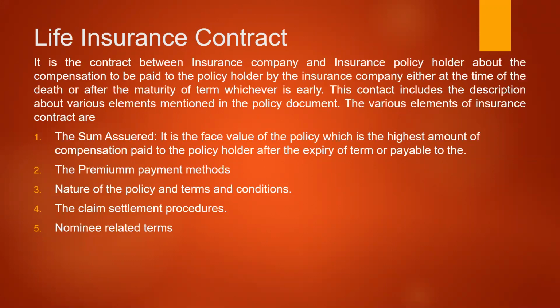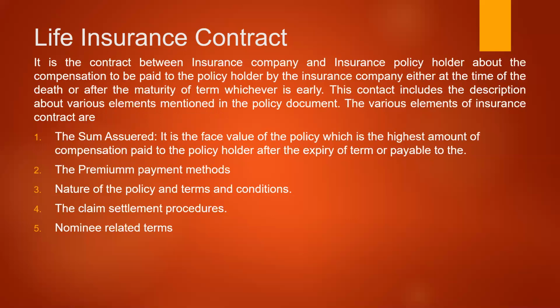That is, the contract always talks about a compensation to be made. In case of a life insurance contract, the insurance company is compensating the loss or the death that happened to the policy holder. At the time of death, the dependents are compensated, or after the maturity of the term, the policy holder is compensated the sum assured, the value of the policy. That is against a particular consideration called a premium.